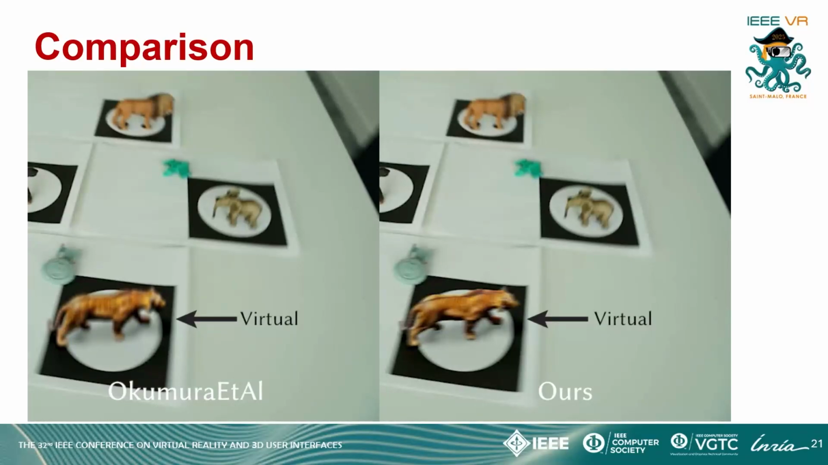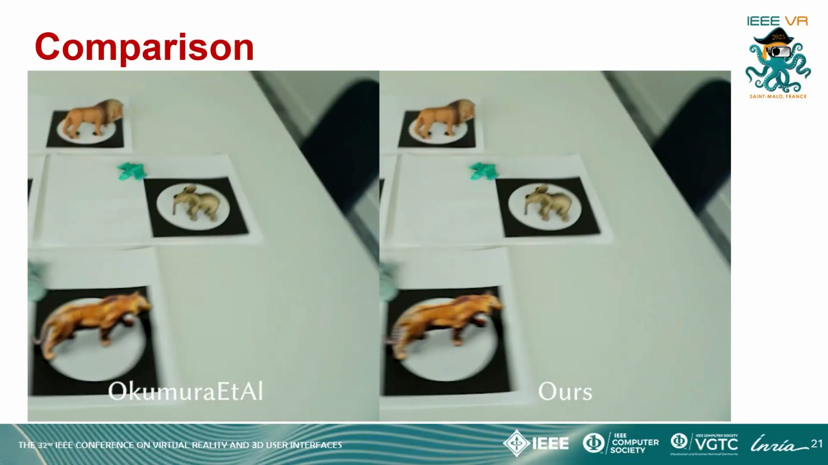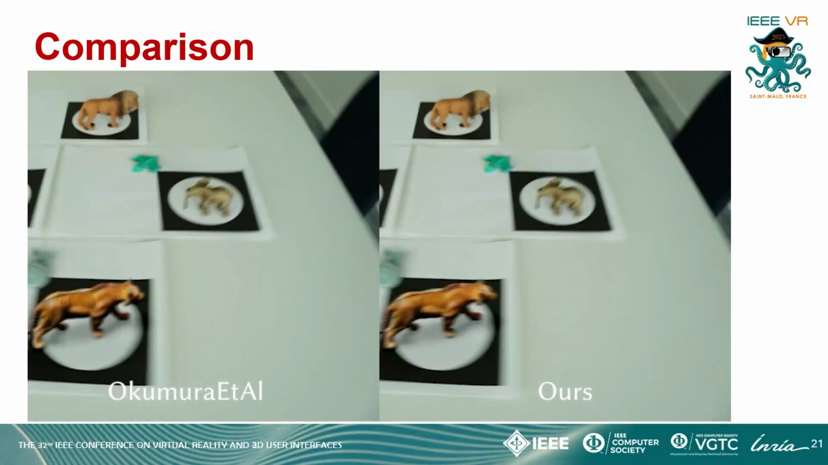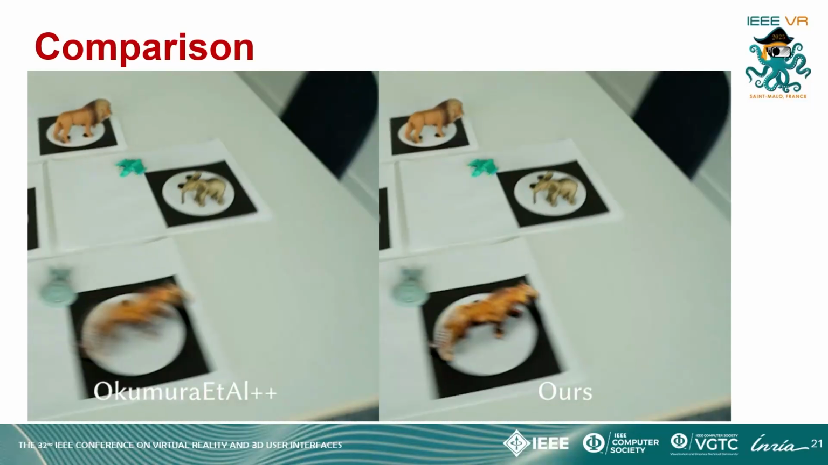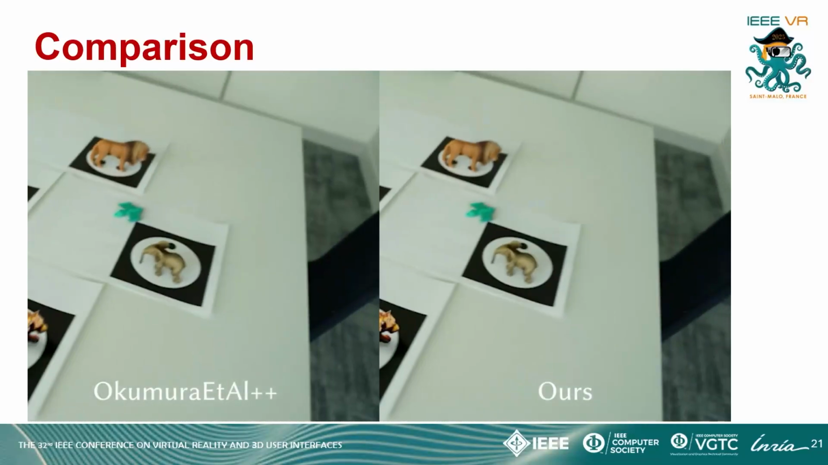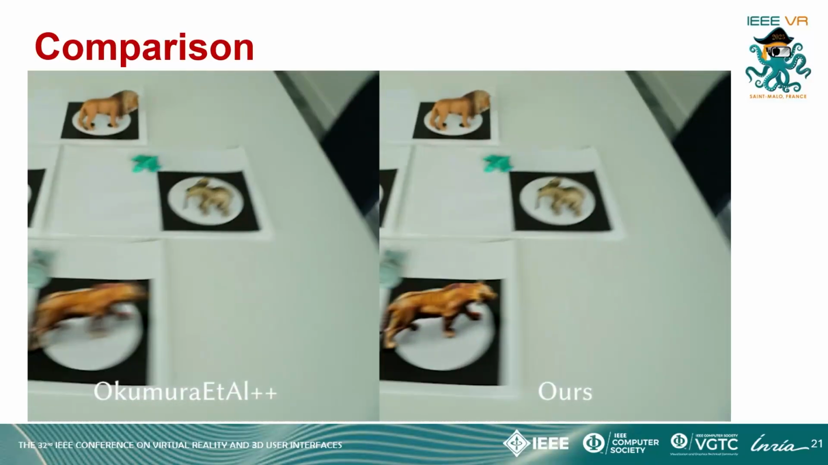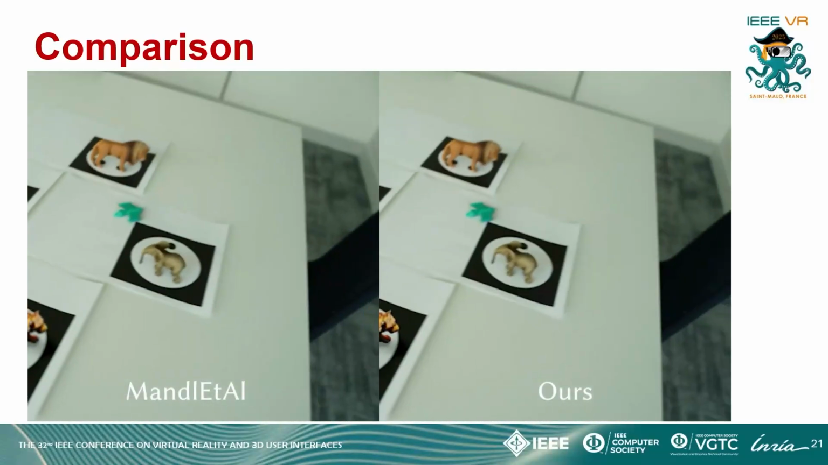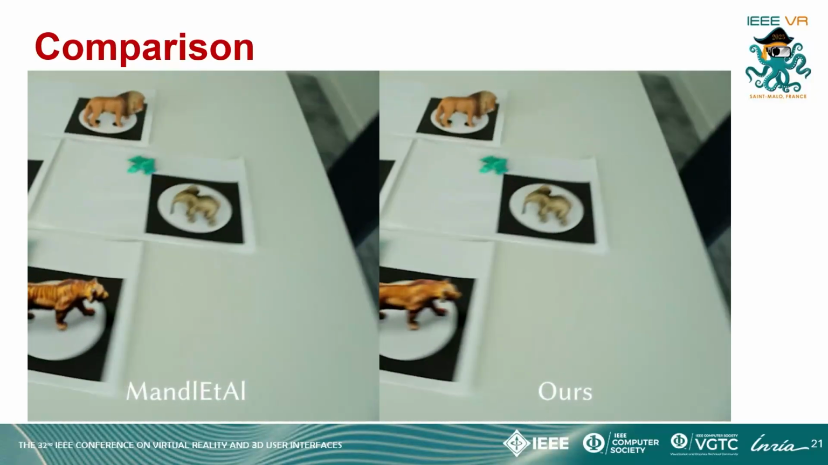We also compared to an extension of Okumura et al. by using their markers, but recovering parameters used by our model. Our method is able to synthesize very similar looking blur as compared to real figurines without needing the marker. Comparing to Mandel et al., their method is able to synthesize defocus blur, but they lack the directional nature of motion blur synthesis.